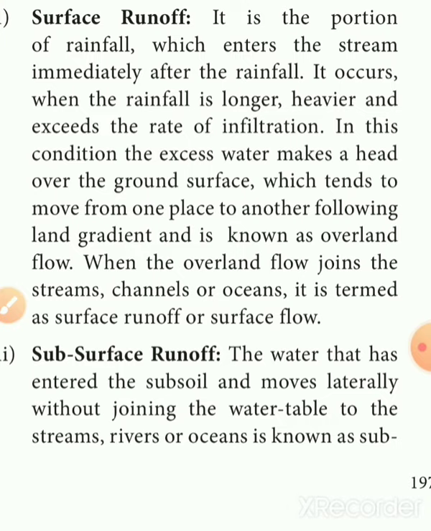That is, the water goes into the soil, is absorbed by the soil, and goes into the layers of rocks. That process of rainwater runoff is called subsurface runoff.